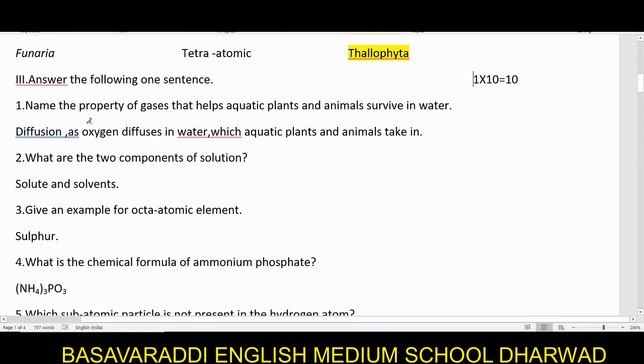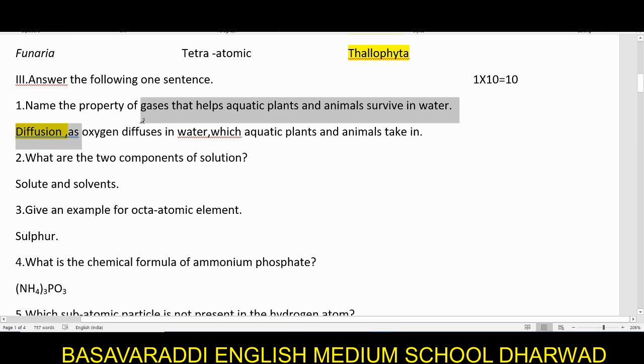Name the property of gases that helps aquatic plants and animals survive in water. Now you have seen that we human beings respire because oxygen is present in the atmosphere. But as we look at the aquatic plants and animals, how are they going to get this oxygen? How are they going to survive? By which property? It is nothing but the diffusion property. Diffusion. So what exactly happens here is the oxygen gets diffused in the water.